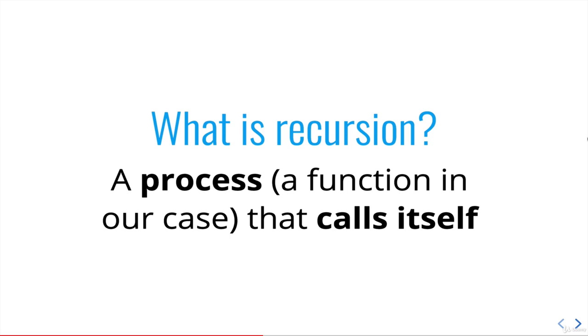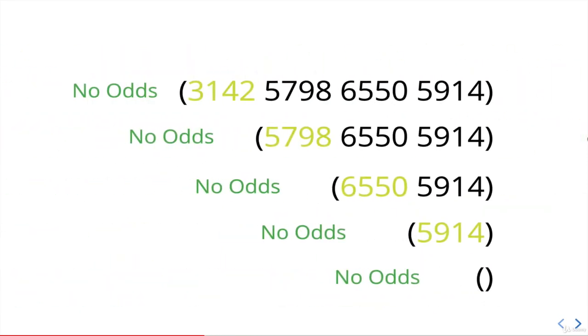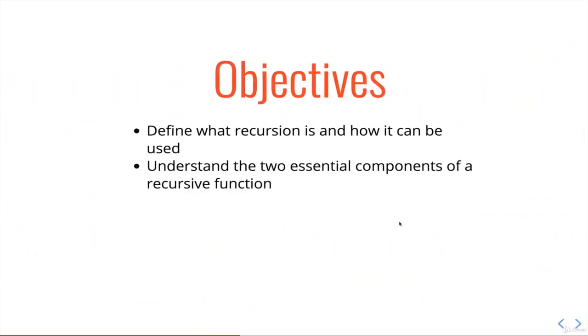And you can imagine, first of all, that might make your head hurt already. But then imagine that it's happening over and over and over again, and there has to be some endpoint. If we go back to this slide, imagine that we have a function called check for odds. We would call it here, and then in check for odds, it would call itself again on a smaller list. And then that would call check for odds over and over again. There has to be an endpoint, of course, or else we just keep going like an infinite loop. But it's slightly different than an infinite loop. We'll get there. So let's leave it at that. It's a function that calls itself.